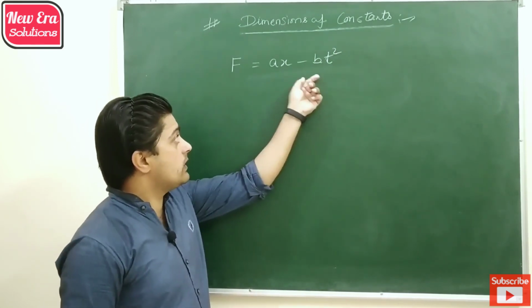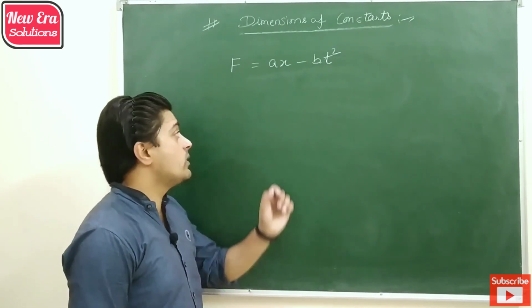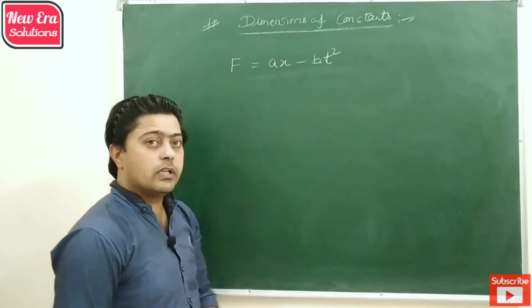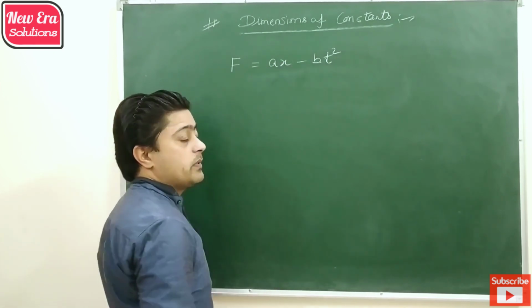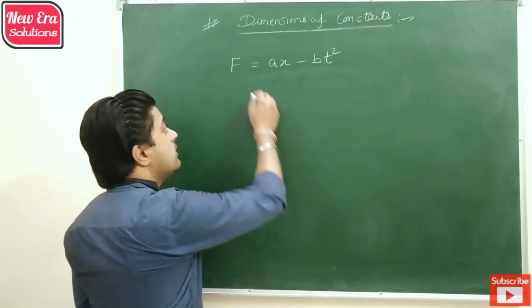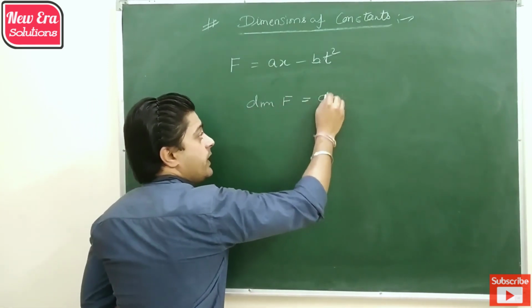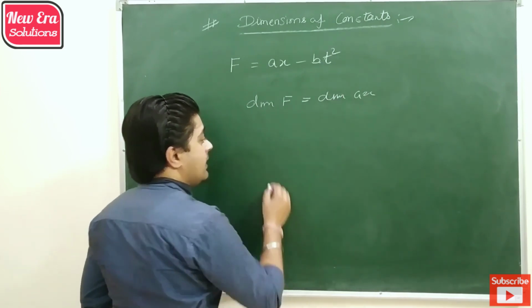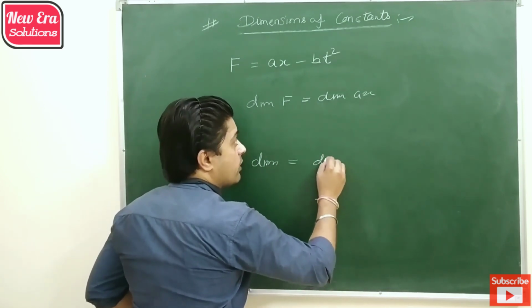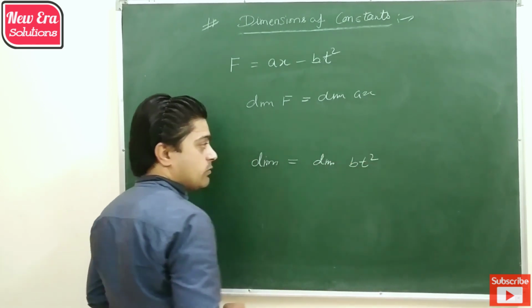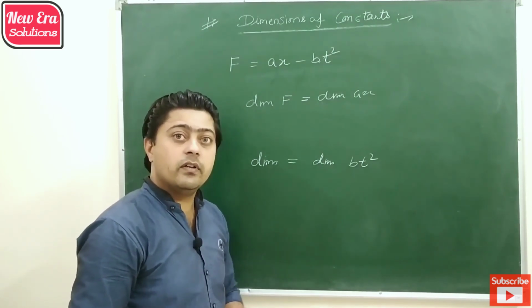but in both the terms there is one unknown value. So it's not good to apply principle of homogeneity on these two terms. So what we do, as we know, these two terms are subtracting and equated with force. So the dimension of force has to be equal to the dimension of Ax, and the dimension of force also has to be equal to the dimension of Bt square, because when force is added or subtracted to force, it will give force.